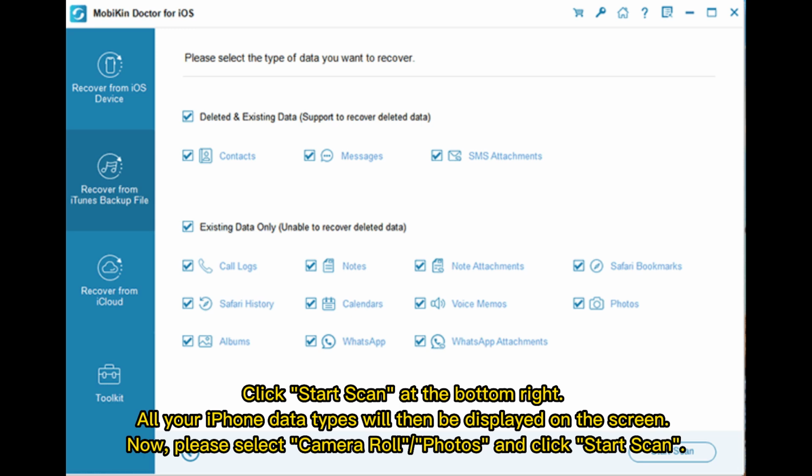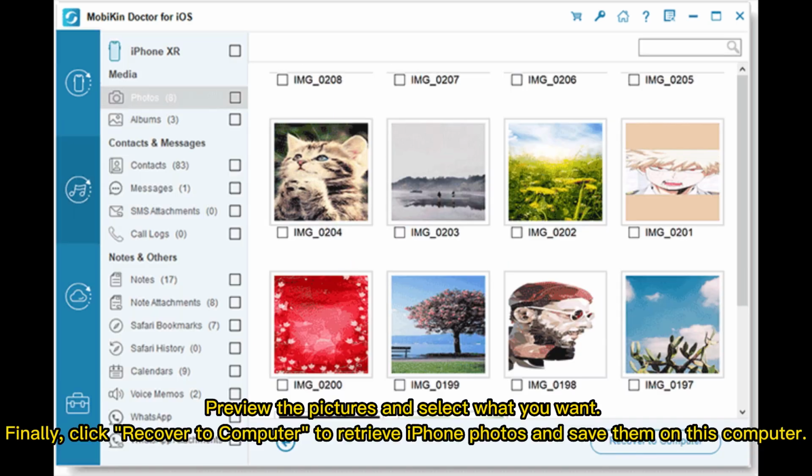Now, please select Camera Roll, Photos, and click Start Scan. Preview the pictures and select what you want. Finally, click Recover to Computer to retrieve iPhone photos and save them on this computer.